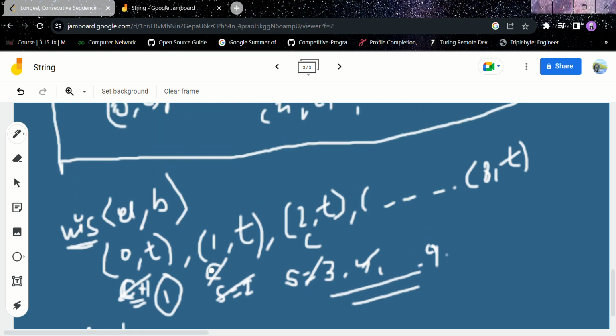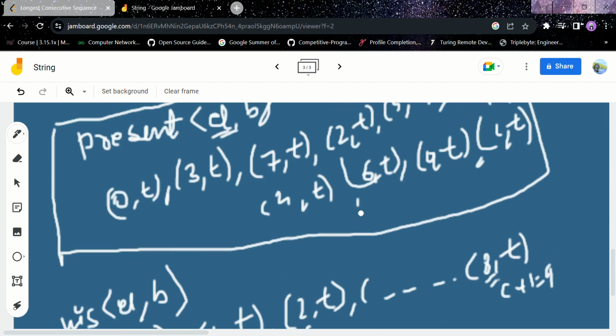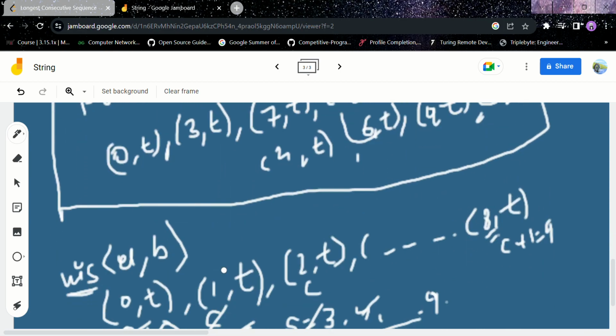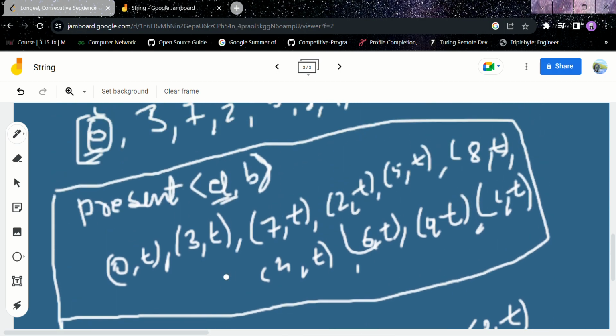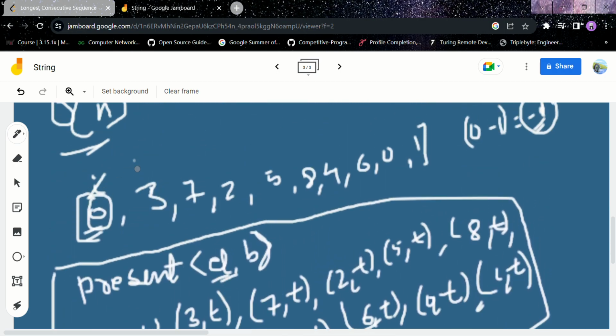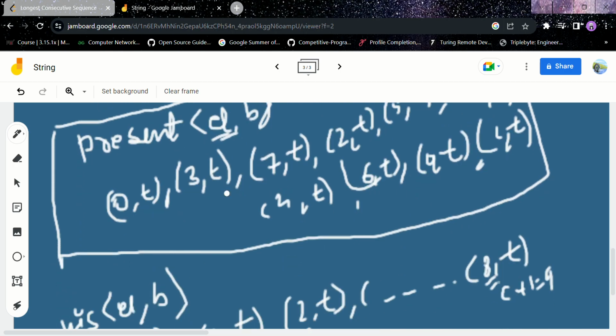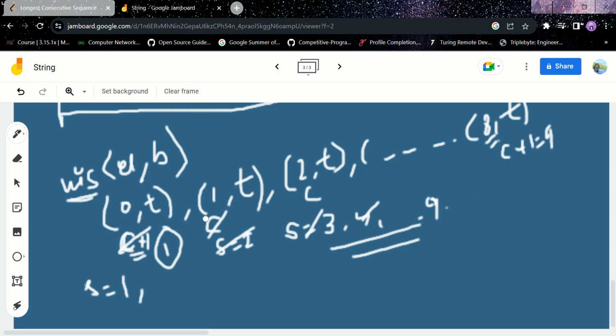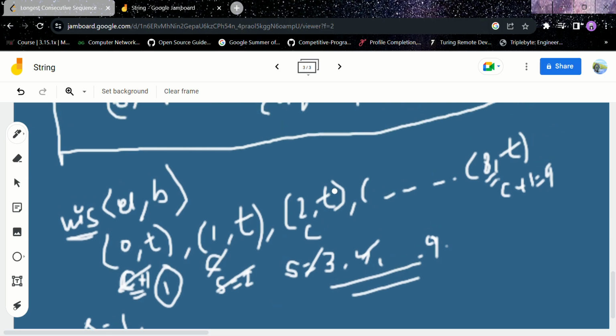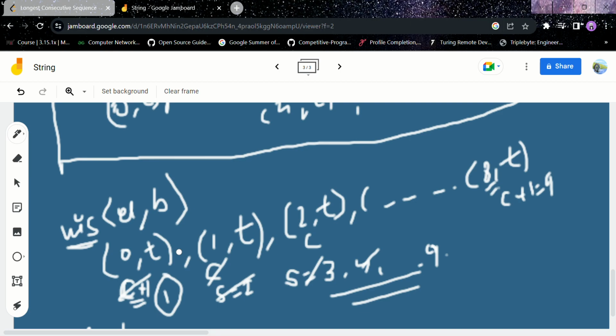The while loop is finished because after 8, current plus 1 equals 9, and 9 is not present in the map, so the inner while loop is terminated. Now we will check in the for loop. I was here, now I goes here, now it will check for 3. 3 is present, but 3 is already visited, so we will not run this while loop, because we already have 3 in a sequence.